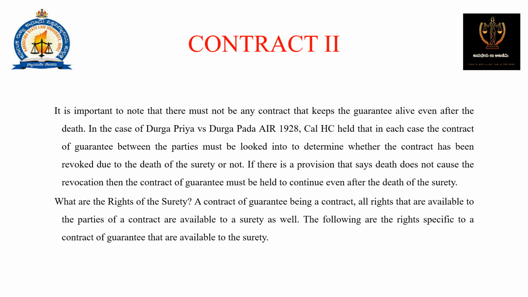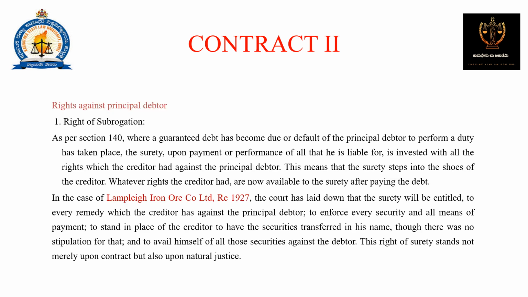What are the rights of the surety then? A contract of guarantee being a contract, all the rights that are available to the parties of the contract are available to a surety as well. The following are the rights specific to a contract of guarantee that are available to the surety. Rights against the principal debtor: right of subrogation.